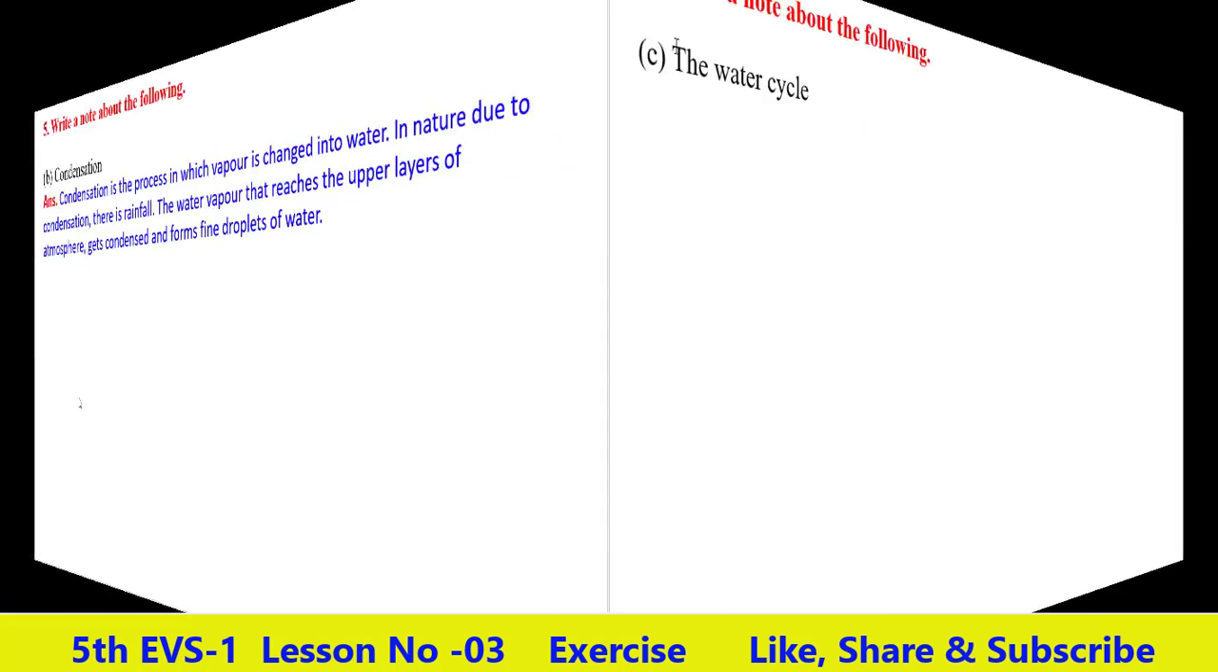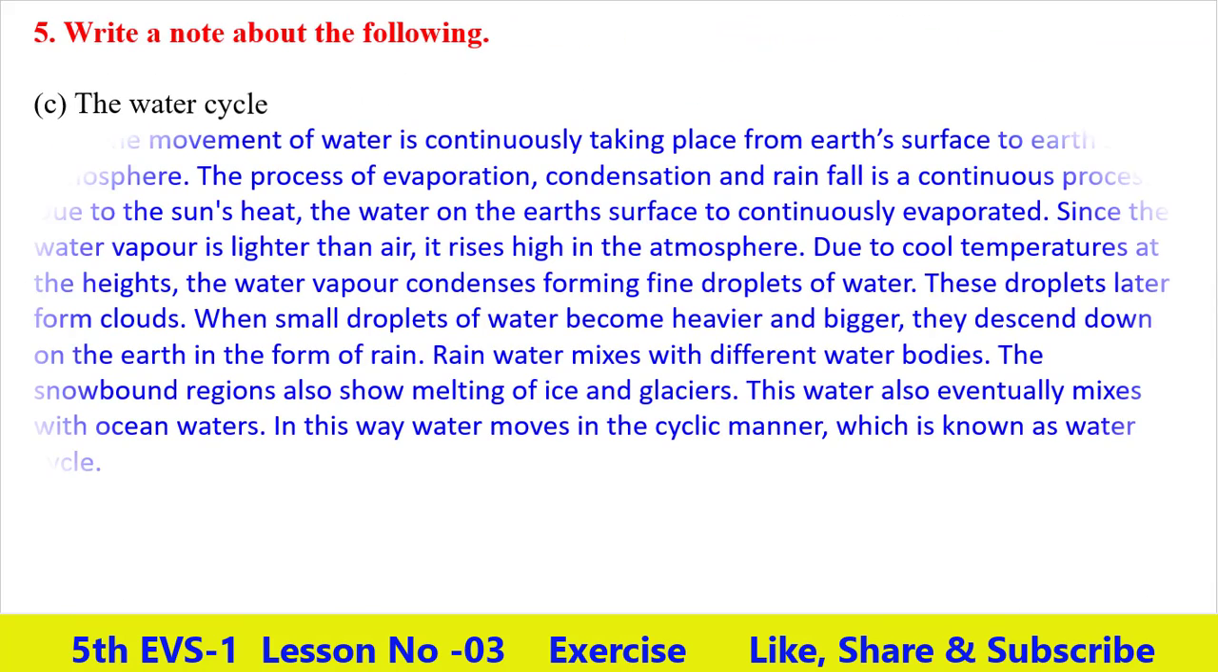Now next, third. The water cycle. The answer is the movement of water is continuously taking place from the Earth's surface to the Earth's atmosphere. The process of evaporation, condensation and rainfall is a continuous process. The sun heats the water on the Earth's surface, which continuously evaporates. Since the water vapor is lighter than air, it rises high in the atmosphere.